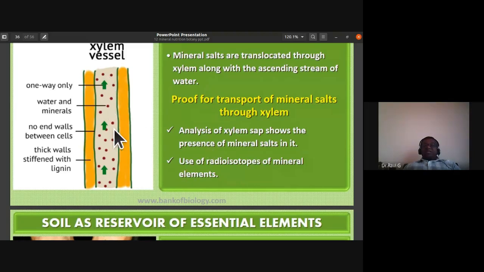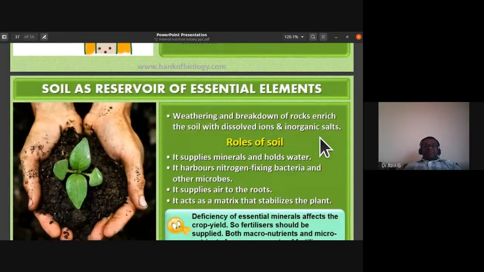So analysis of the xylem sap shows the presence of mineral salts. Second one is the use of radioisotopes of mineral elements. That itself also indicates the presence of minerals in the xylem sap. So they emit radiation, so we can easily identify that mineral elements are transported through the xylem sap.